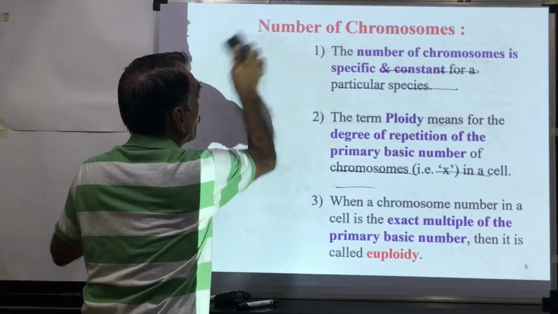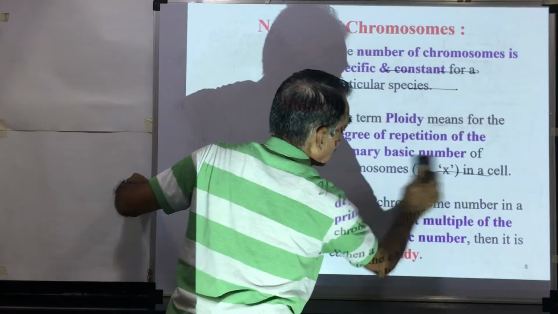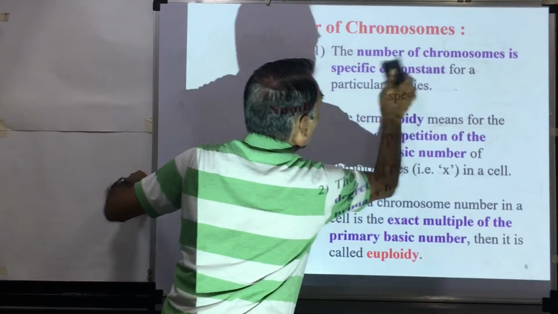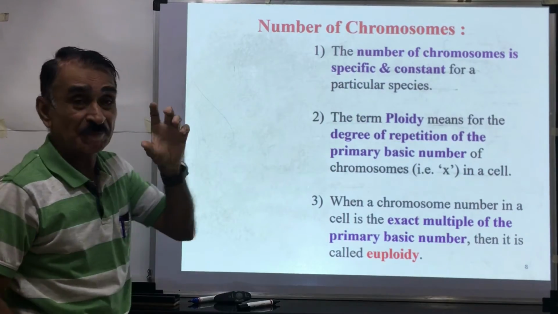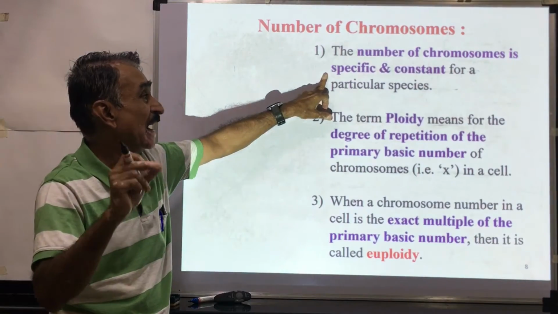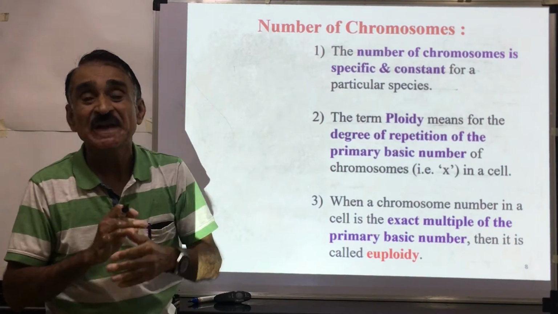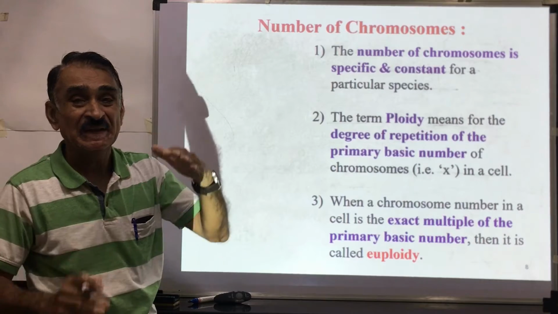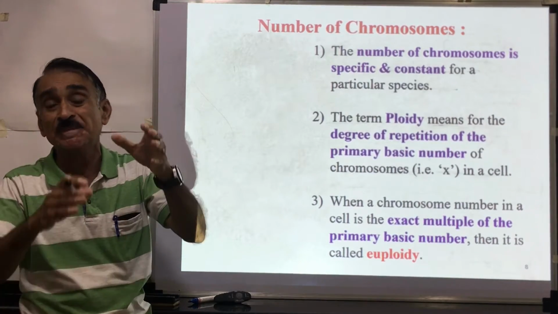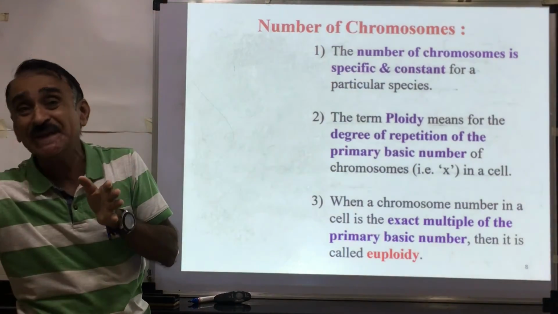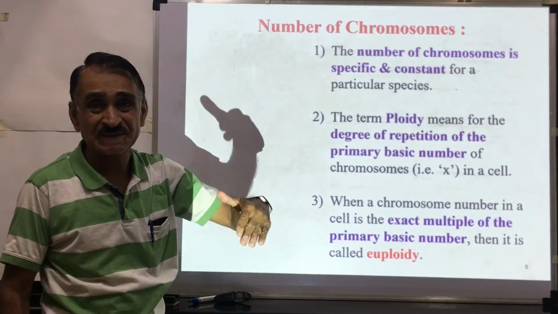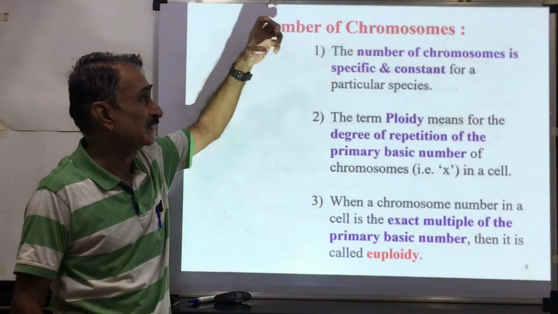Then, number of chromosomes. The chromosome number is not constant. The chromosome number varies from species to species. The number of chromosomes is specific and constant for a particular species. If we consider the example of human being, 2n is equal to 46. This is a constant chromosome number present in all the humans throughout the world. Means in Homo sapiens, in the human being, chromosome number is constant.